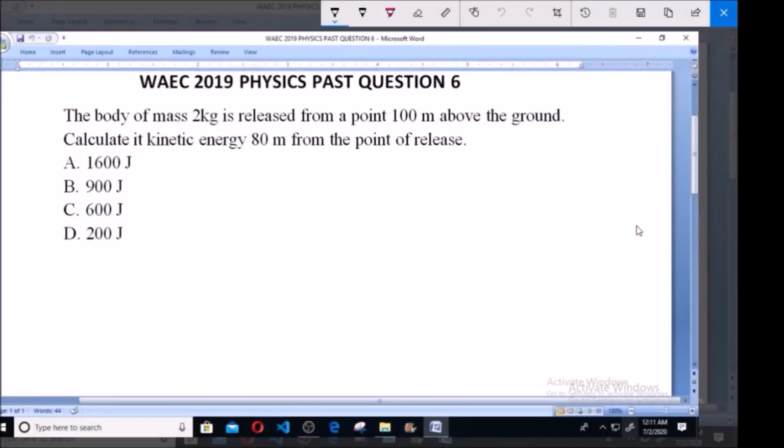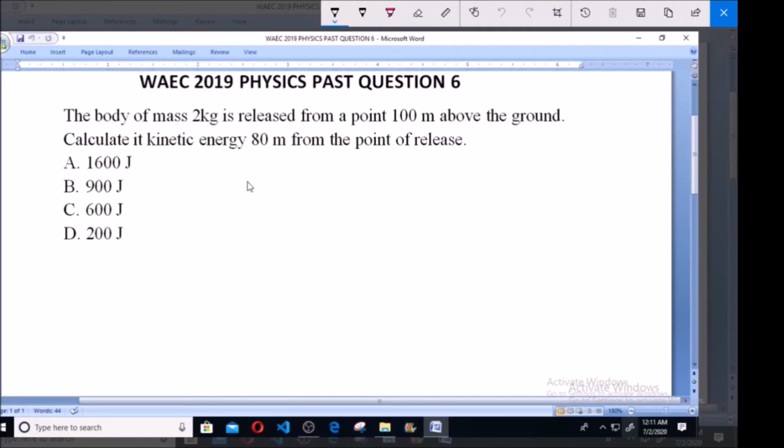Hello and welcome. Let's look at this WAEC 2019 physics past question number 6. A body of mass 2 kg is released from a point 100 meters above the ground. Calculate its kinetic energy 80 meters from the point of release. A. 1600 joules. B. 900 joules. C. 600 joules. D. 200 joules.